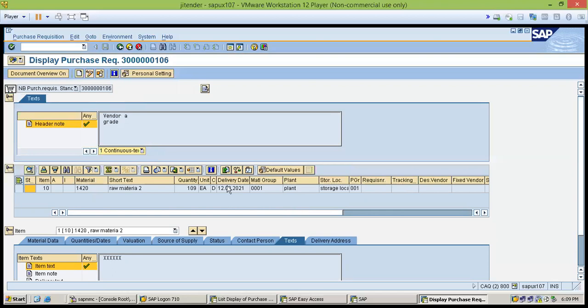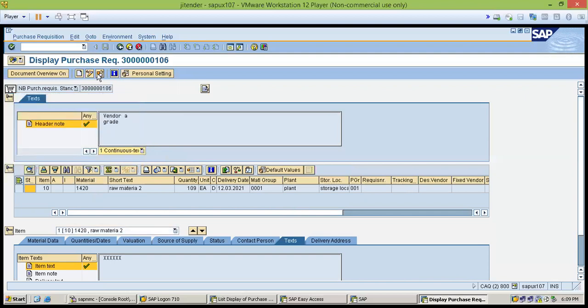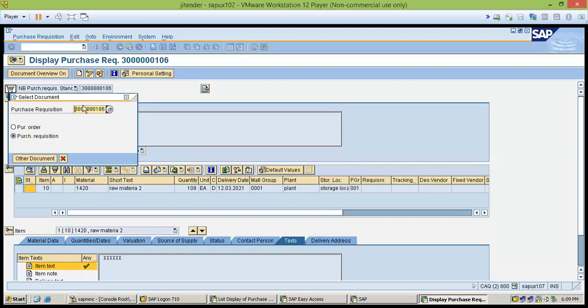Here you can see the document option. You can just click here, and if you know your number, you can press enter and you can see the purchase requisition document.